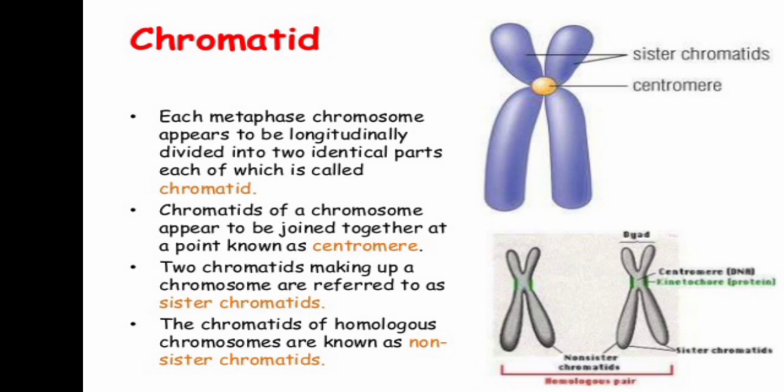The chromatids of a chromosome appear to be joined together at a point that we call the centromere. The two chromatids making up a chromosome are referred to as sister chromatids.